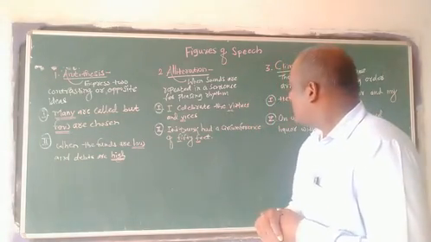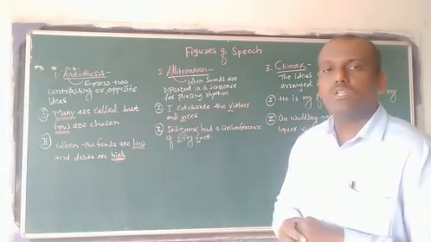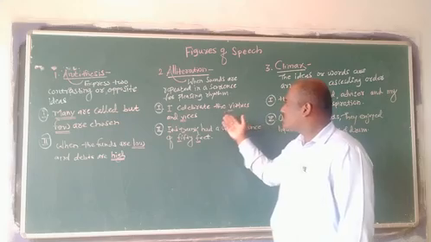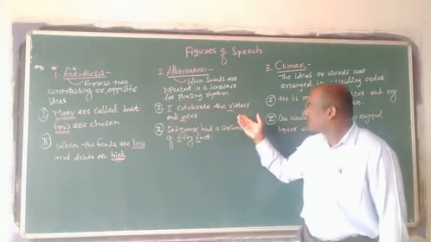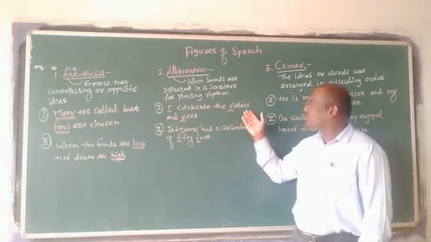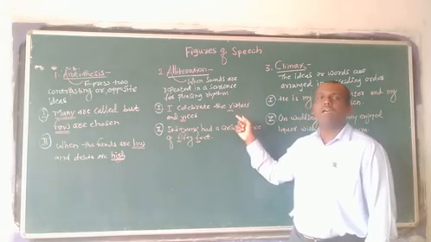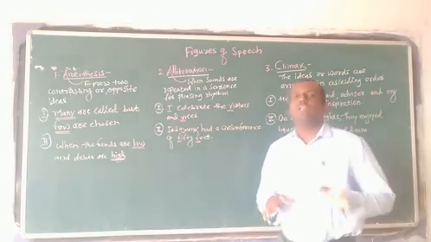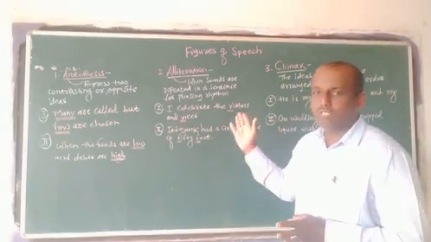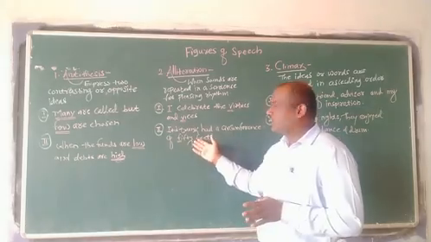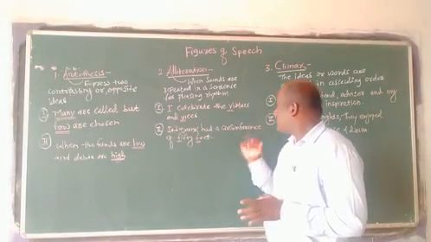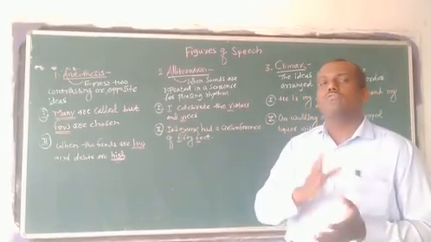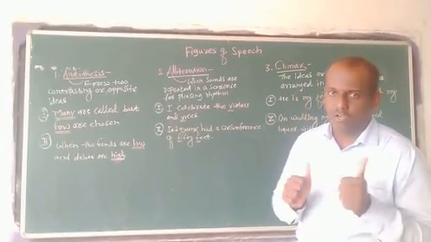First example is there, that is, I celebrate the virtues and vices. You can use such type of example in our exam also. So I celebrate the virtues and vices. In the word virtues I underline V. In the word vices I underline V. So the V sound is repeated there. So that's why the figure of speech is alliteration. In another example I used here, its trunk had a circumference of 50 feet. F and F sound is repeated there. So the figure of speech is alliteration. Got it? Okay.